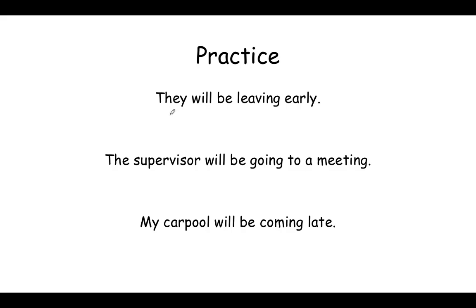This sentence says, they will be leaving early. How do we make this a question? We just move will to the beginning. Will they be leaving early? And it's a question. We also need to add a question mark if we're writing it. The supervisor will be going to a meeting.